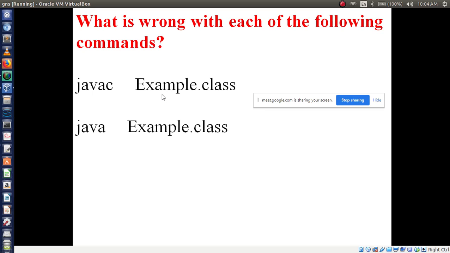Okay, very good. Sumaya, now you understood. You said dot class example, but here we have to write the class name first, which is example. So followed by dot java we have to write to compile our Java program. Is that clear? Then to execute this program we have to use java followed by example only, not class. Is that clear? Okay. This completes your first module, that is Java fundamental programming language.